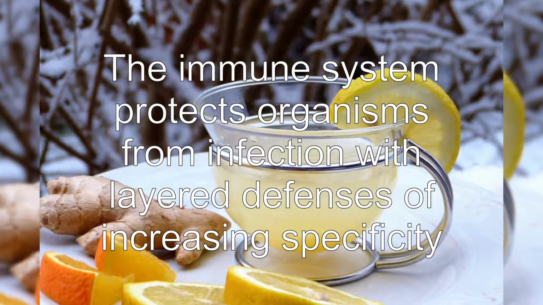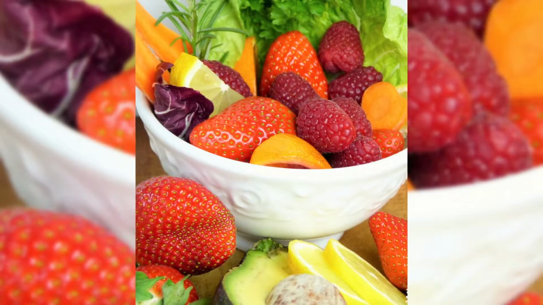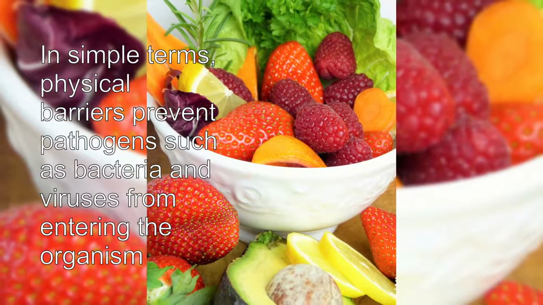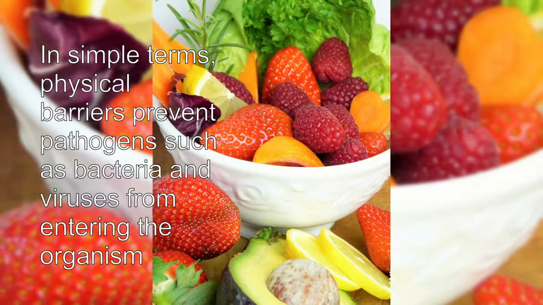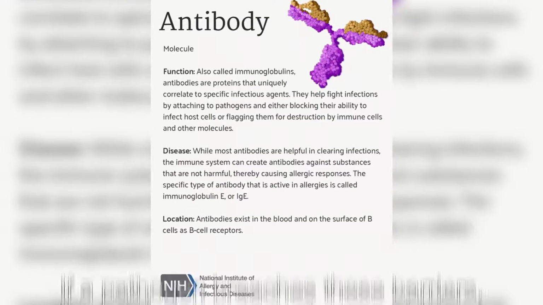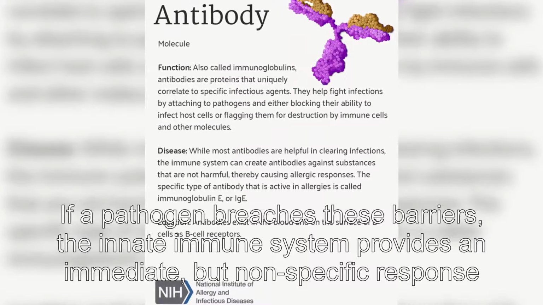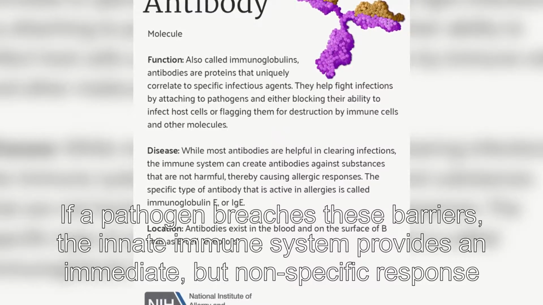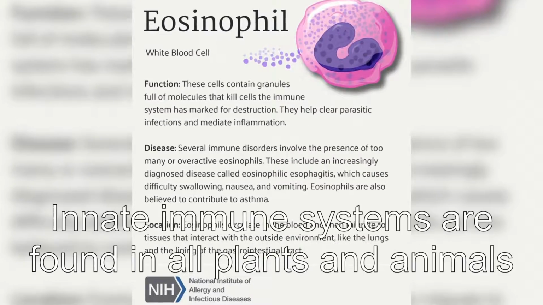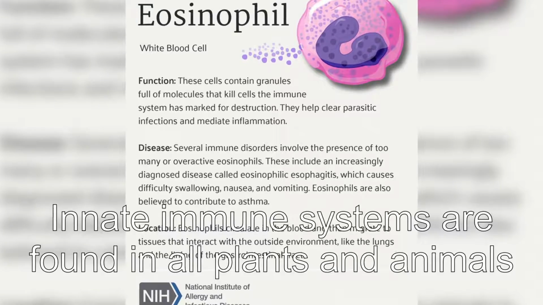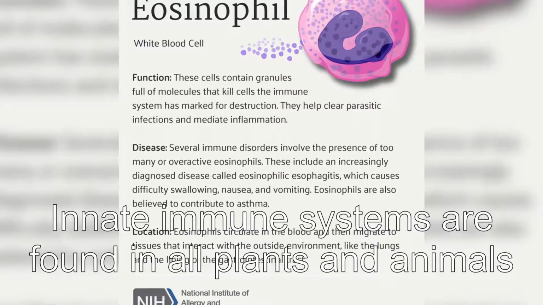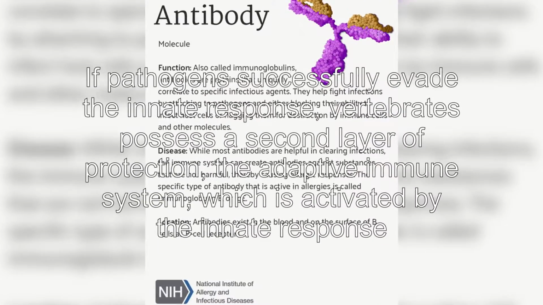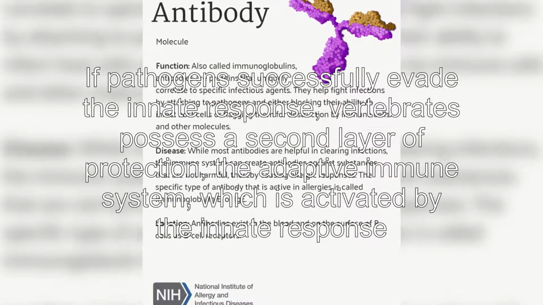The immune system protects organisms from infection with layered defenses of increasing specificity. In simple terms, physical barriers prevent pathogens such as bacteria and viruses from entering the organism. If a pathogen breaches these barriers, the innate immune system provides an immediate, but nonspecific response. Innate immune systems are found in all plants and animals. If pathogens successfully evade the innate response, vertebrates possess a second layer of protection, the adaptive immune system, which is activated by the innate response.